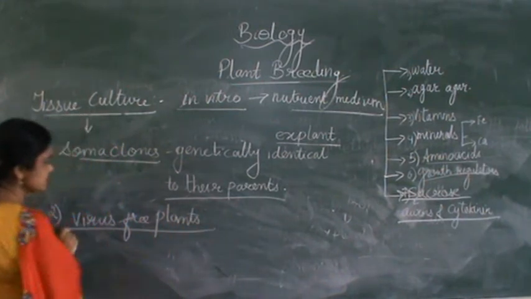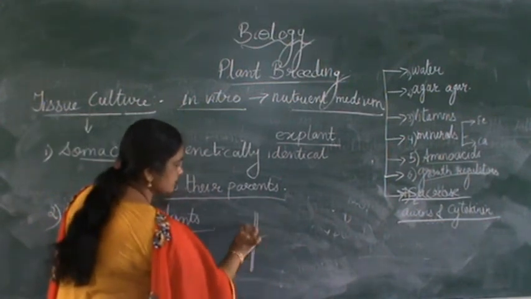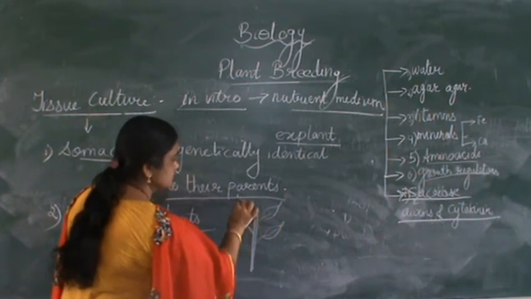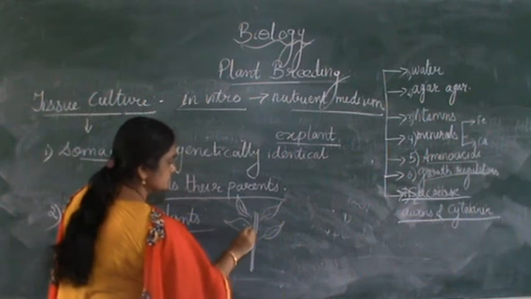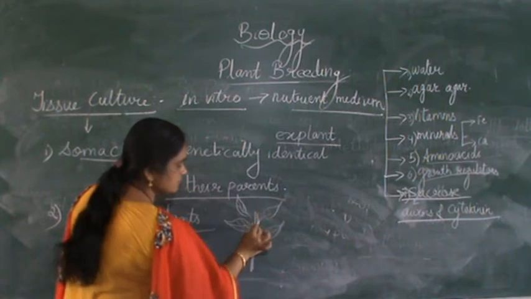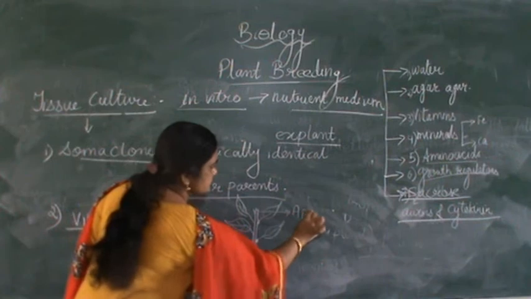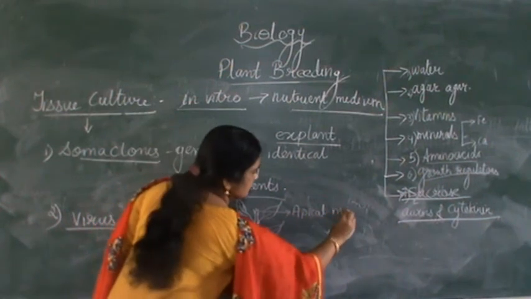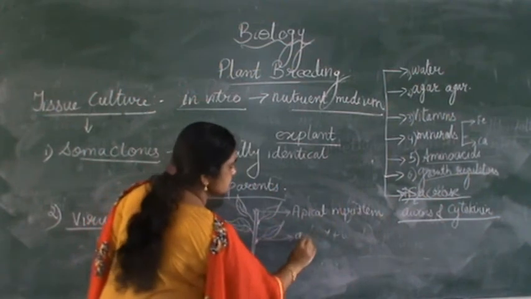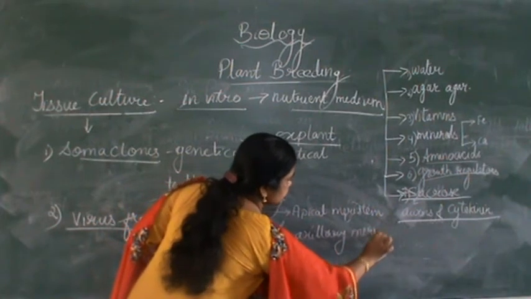If this is the part of the plant, we can see here the lateral meristem, and this top part is known as the apical meristem, and the axillary meristem.